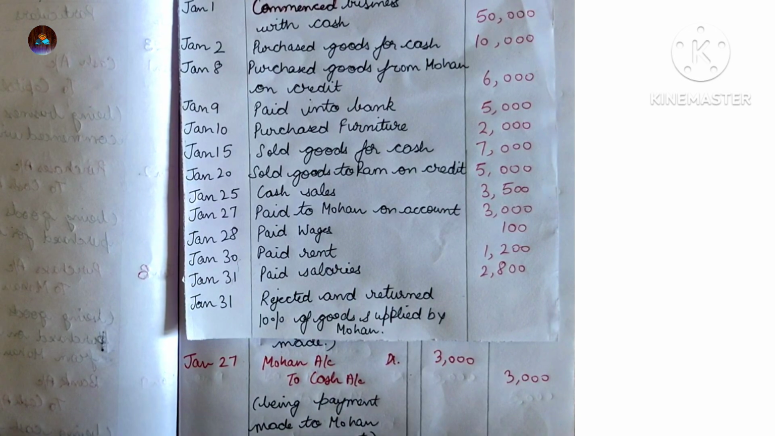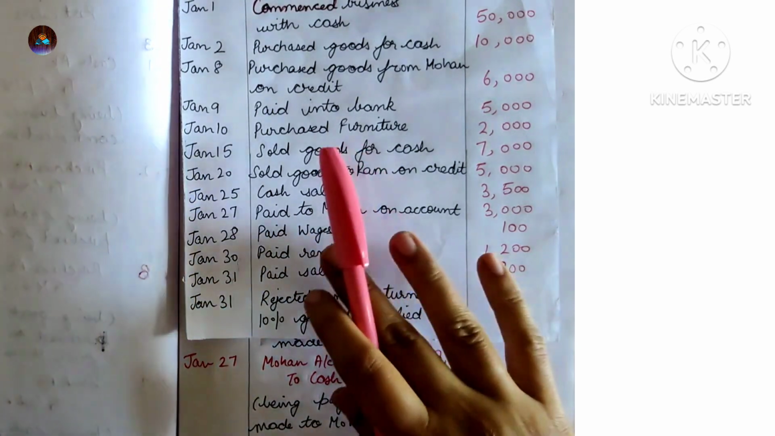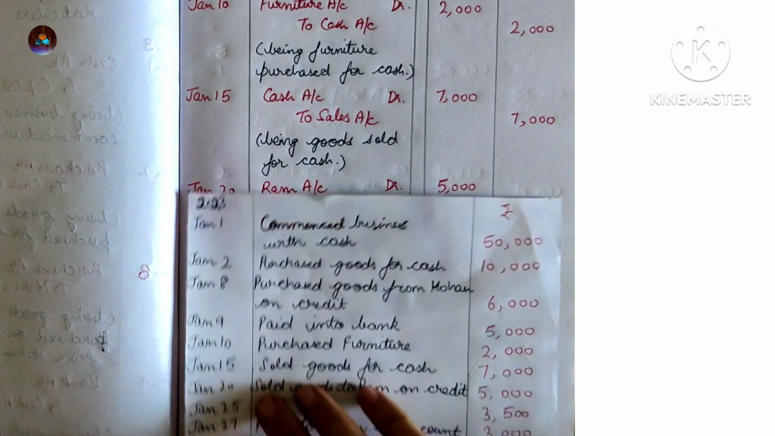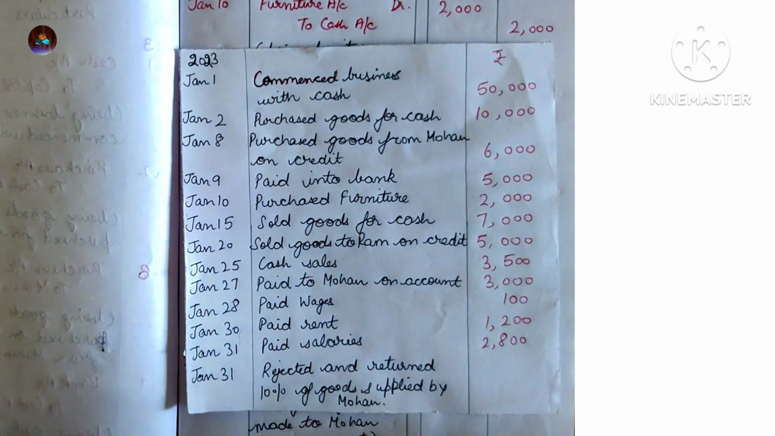Purchased furniture. Now furniture has been purchased. So furniture has come into the business. It will be debited. Furniture account debit to cash account, 2,000 rupees. Sold goods for cash. Goods have been sold for cash. So cash account debit to sales account. Amount is 7,000.